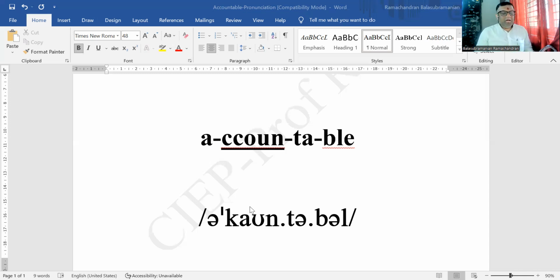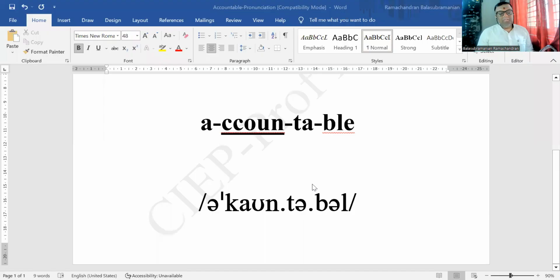So it is accountable, and almost all the others have what is called schwa in them, which you will find surprising.